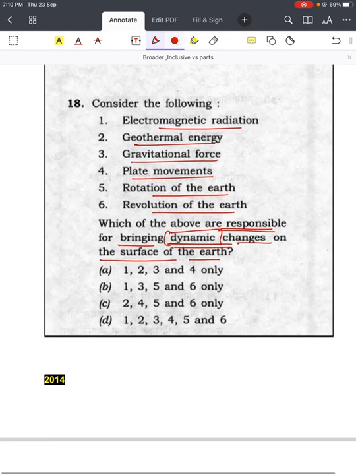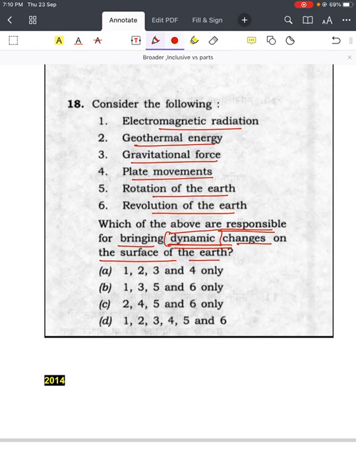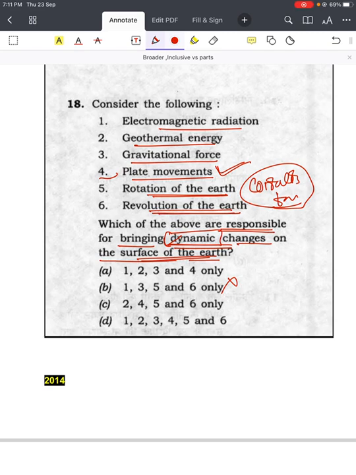So electromagnetic radiation, you are not aware. For example, gravitational force and plate tectonics, you are 100% sure they have to be there. So where there is no 4, you can remove it. Then rotation of the earth and revolution of the earth, definitely they will have some kind of dynamic changes on the surface of the earth. You know this Coriolis force, right? So revolution and rotation, definitely. So 5 and 6, they are in, right?